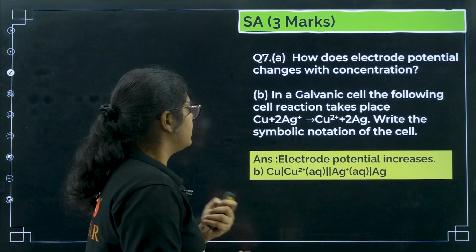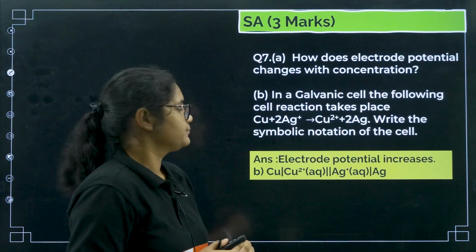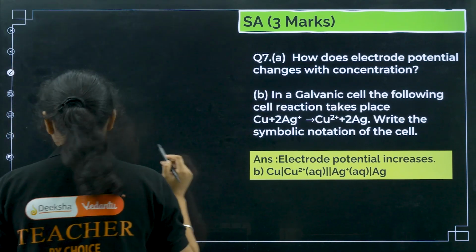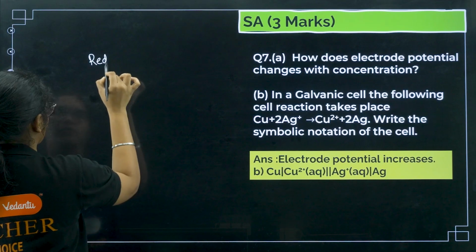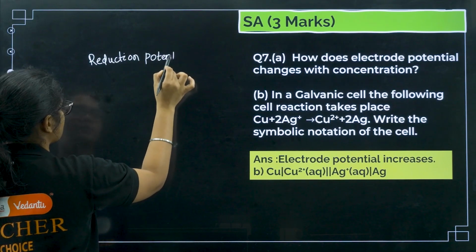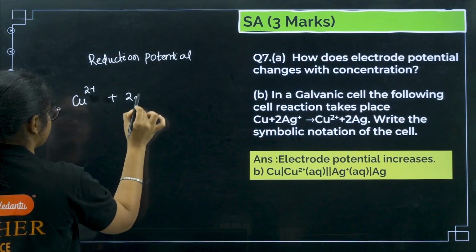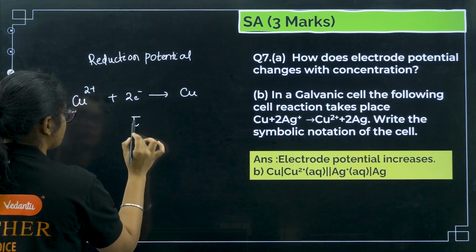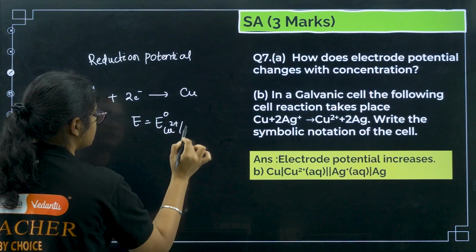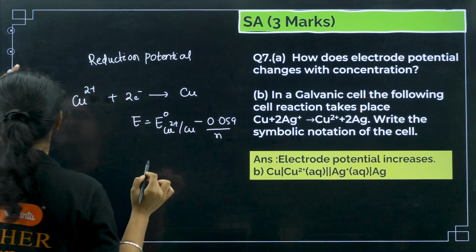Next question, how does electrode potential change with concentration? In a galvanic cell, when you talk about electrode potential, we generally talk about the reduction potential of the electrode. Suppose, for example, Cu2+ undergoes reduction to give you copper. What is the electrode potential of this rod? You will have E naught of Cu2+/Cu minus 0.059 by n. Okay, one second.